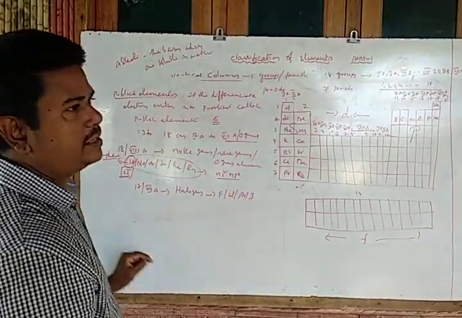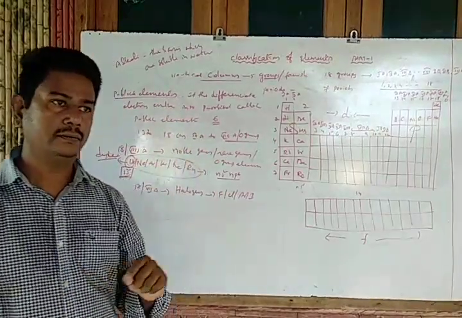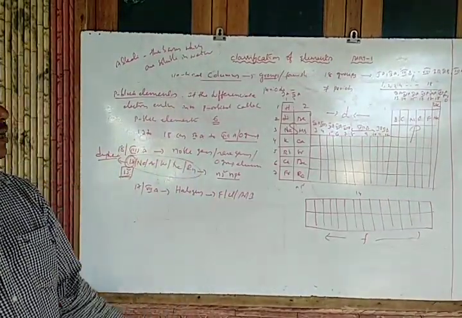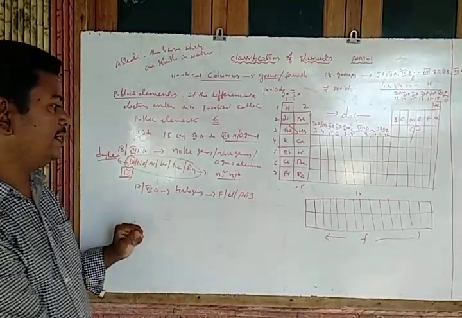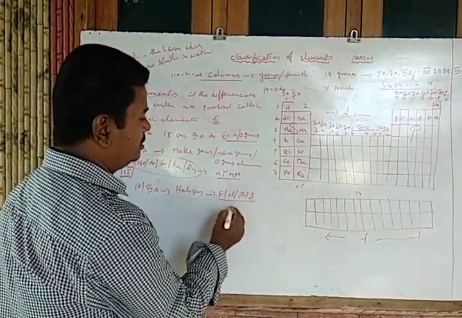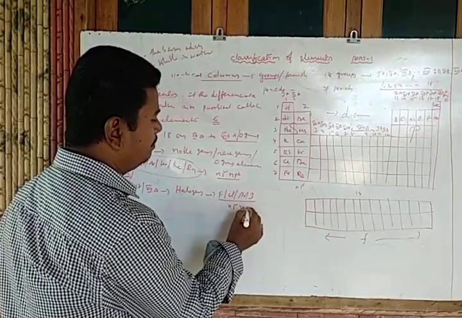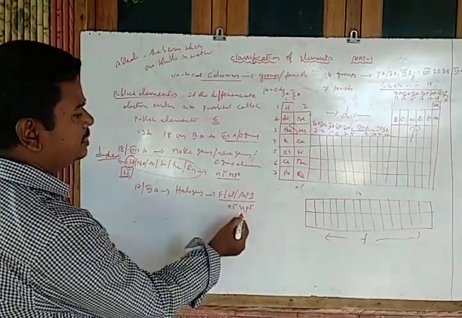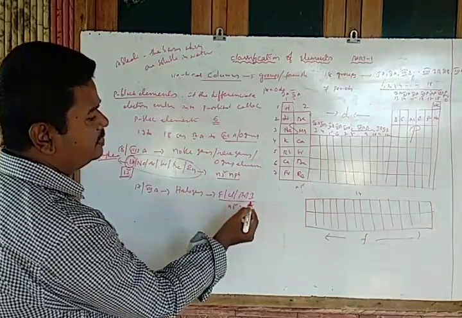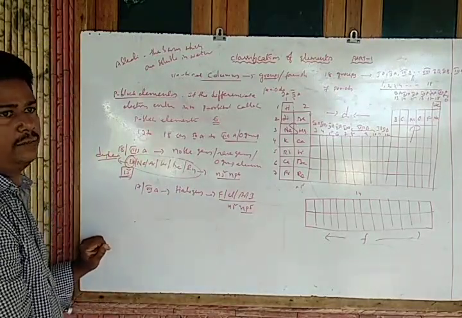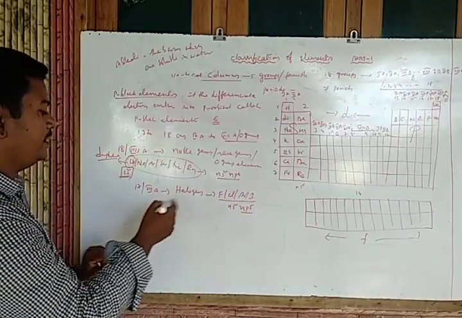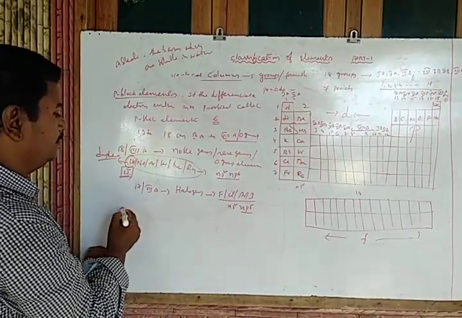Because these elements occur in seawater, that's why those are called halogens. And their electronic configuration is ns2 np5, because the outermost shell consists of which one? In p it consists of 5 electrons, so the total is 7. And after that one is oxygen.